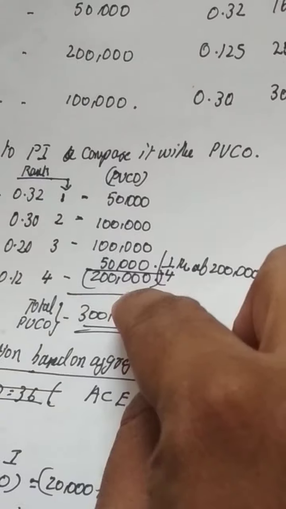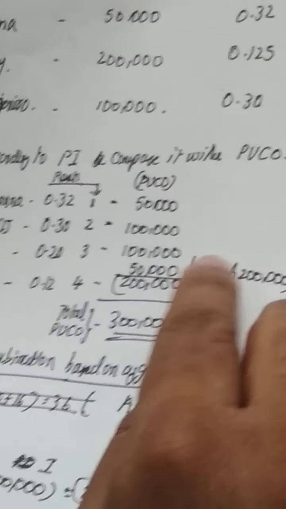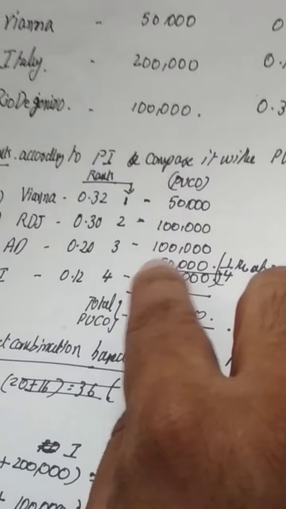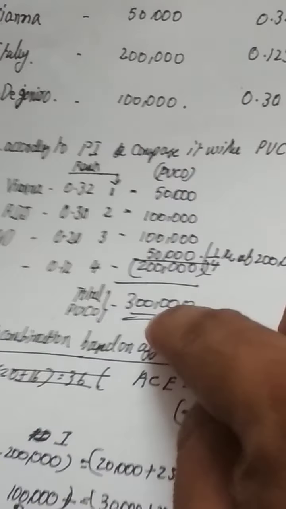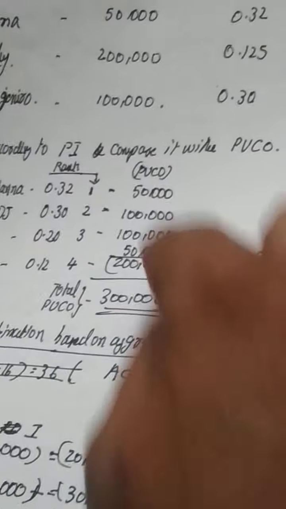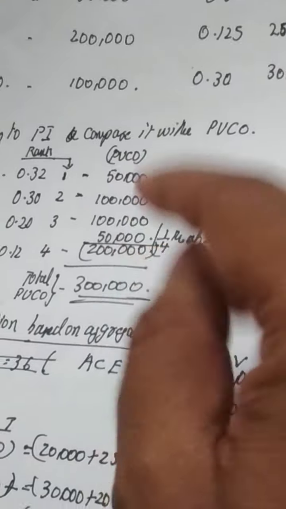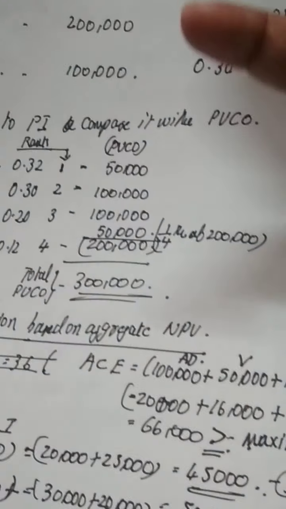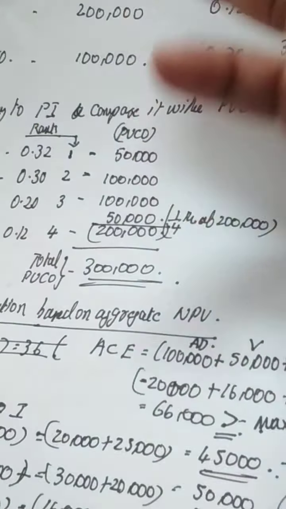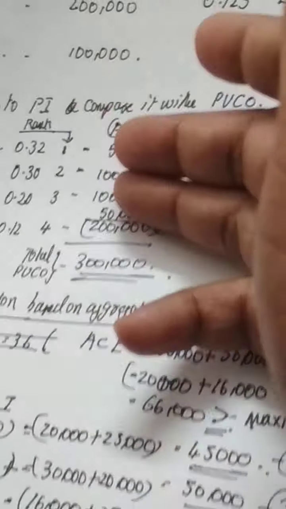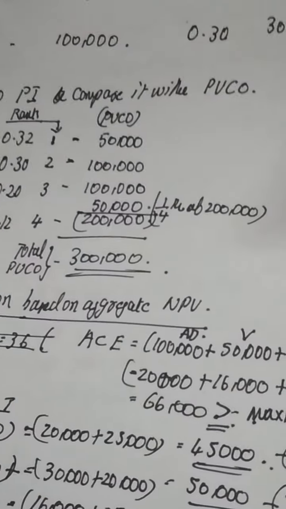So for project 4, Italy, we gave only a partial share, only 50,000. We limited our investment to 50,000. So within the capital, we chose 4 projects. We could invest in 4 projects judiciously by looking into the profitability index. We ranked them, and we invested in 4 projects with the available cash in hand of 3 lakh crores.